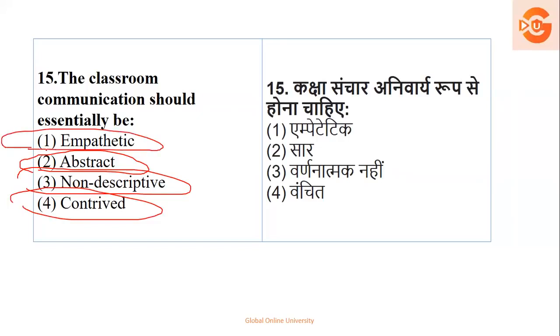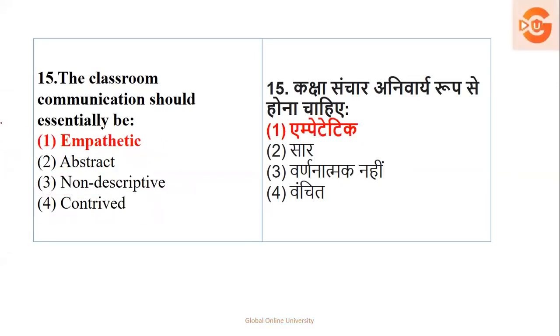Empathetic. It means where it is supportive, where it is polite, where it gives attention to the children, to the student. So it creates a positivity, while the rest of the options are negative. So the classroom communication should always be empathetic. Okay, that is your option number 1, your correct option.